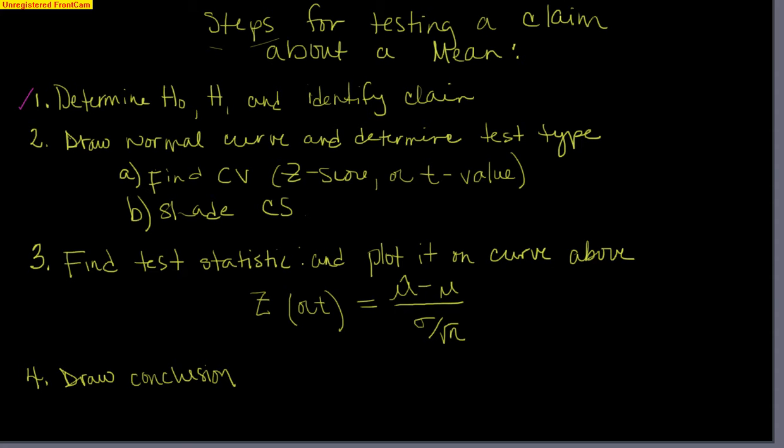All right, so let's get ourselves a clean screen here, and we'll start with step number 1. I'll come back to the list. What is our null hypothesis and what is our alternative hypothesis? Well, just like before, our null hypothesis is actually always going to be an equality, and our alternative hypothesis will be some sort of inequality. But now instead of a proportion, we are talking about the mean. Okay, and I don't have the question in front of me, but we were told that it would improve a mean time of 1.2 seconds. That was the claim of the drug.